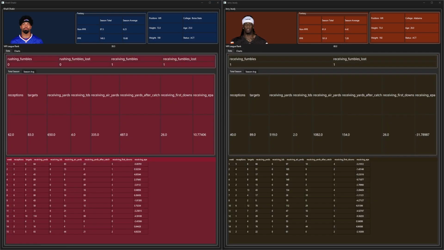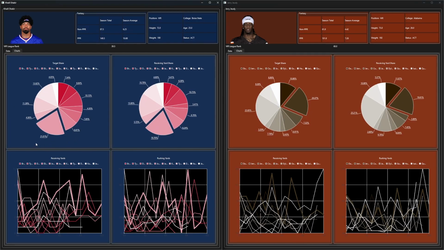For your receivers, you have Khalil Shakir and Jerry Jeudy. Shakir averaging 10.7 fantasy points per game, and Jeudy averaging 7.3. Here is their seasonal averages. And looking at the turnovers, you have Shakir with 1 receiving fumble, as Jerry Jeudy does as well. Looking at their share, you have Shakir at 21% of the target share, and 19.7% of the receiving yard share. And you have Jerry Jeudy at 20.4% of the target share, and 19.6% of the receiving yard share.